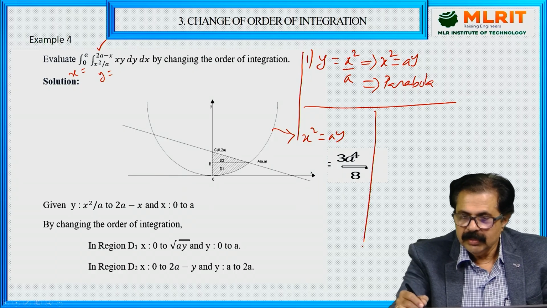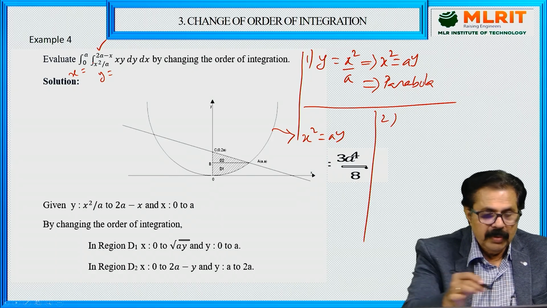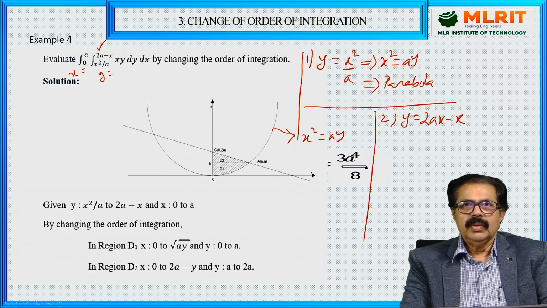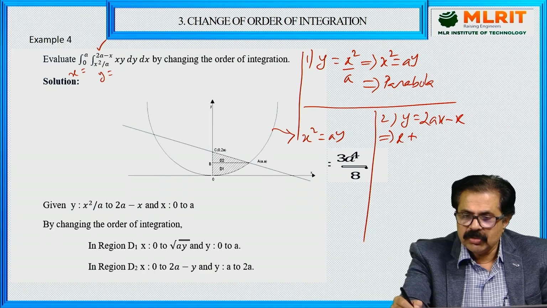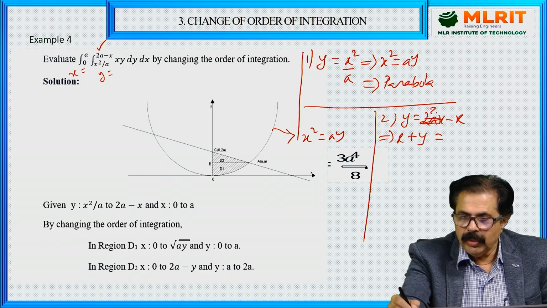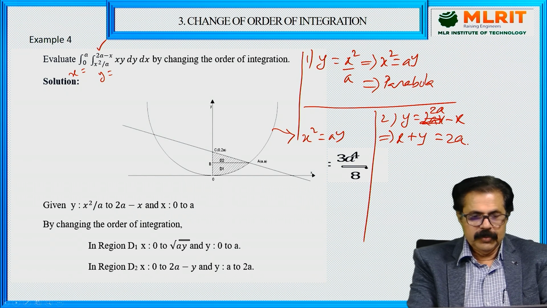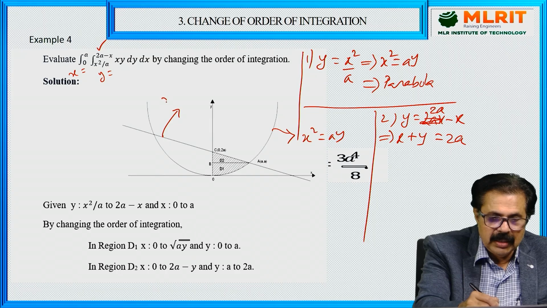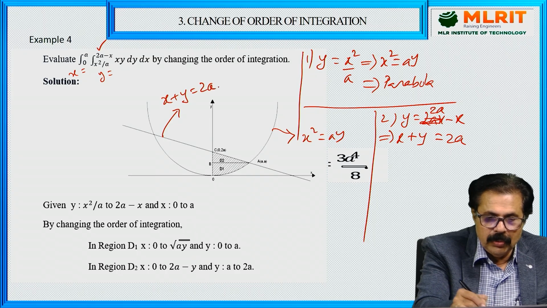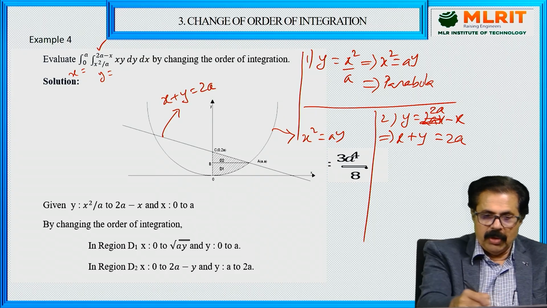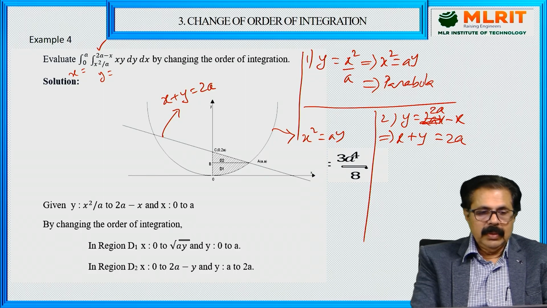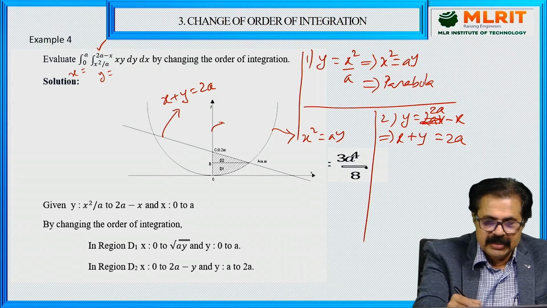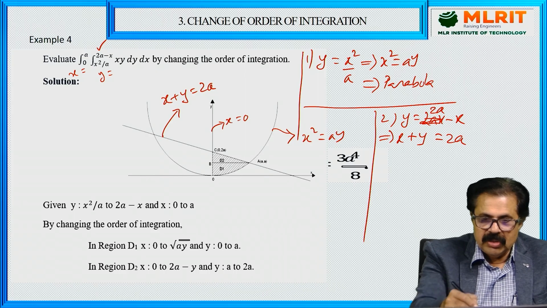So that is the first curve. Now the second one will be y is equal to 2a minus x, or x plus y is equal to 2a. This one is a straight line, and that straight line is nothing but x plus y is equal to 2a. Parabola, straight line. And now finally x limits. X equal to 0, you know very well, it's a straight line, the equation of the y-axis.